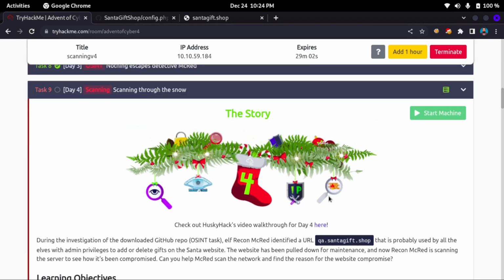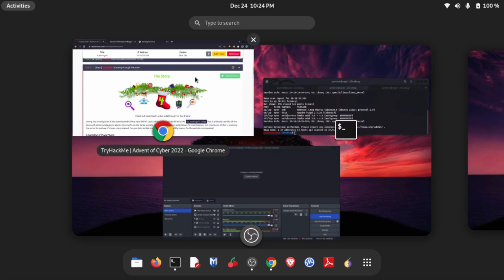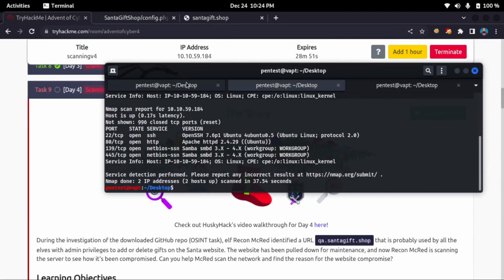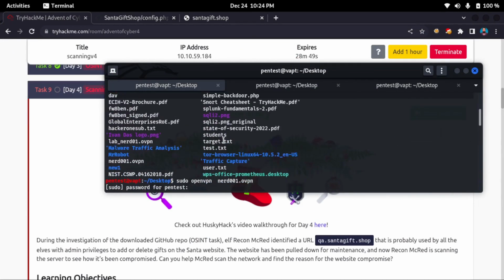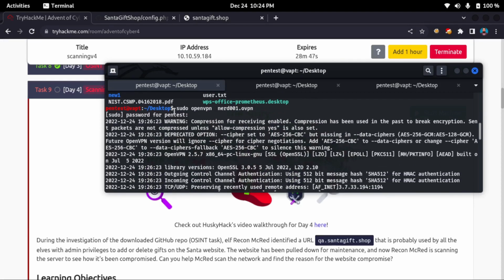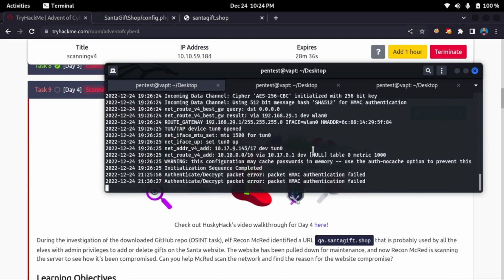So I have my IP address. I have started this machine and I got this IP address that I am actually accessing using OpenVPN. You can see I have already connected using OpenVPN. So if you registered in TryHackMe, you will get this OpenVPN setting which you need to download, and using OpenVPN you can connect to their network through the VPN service.